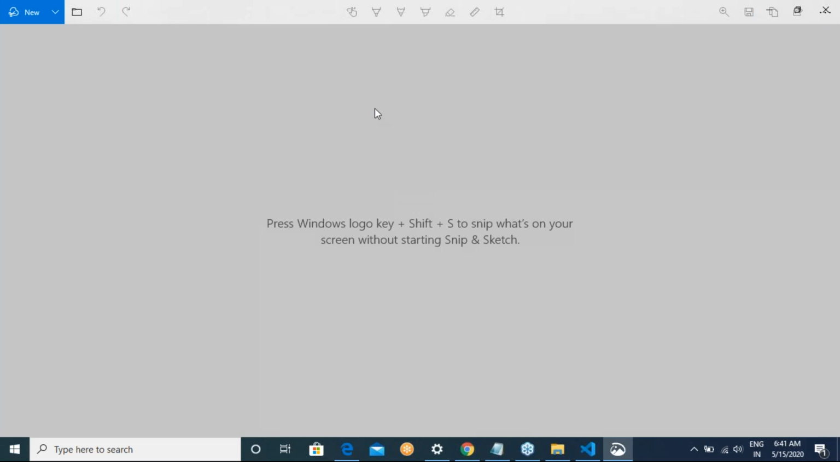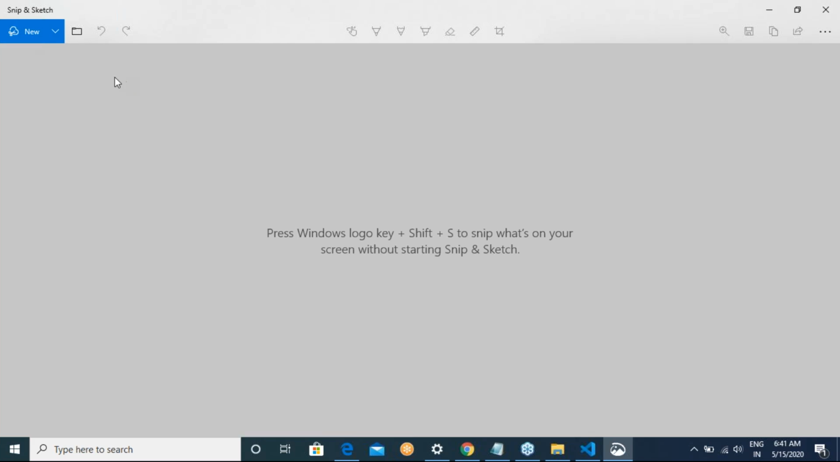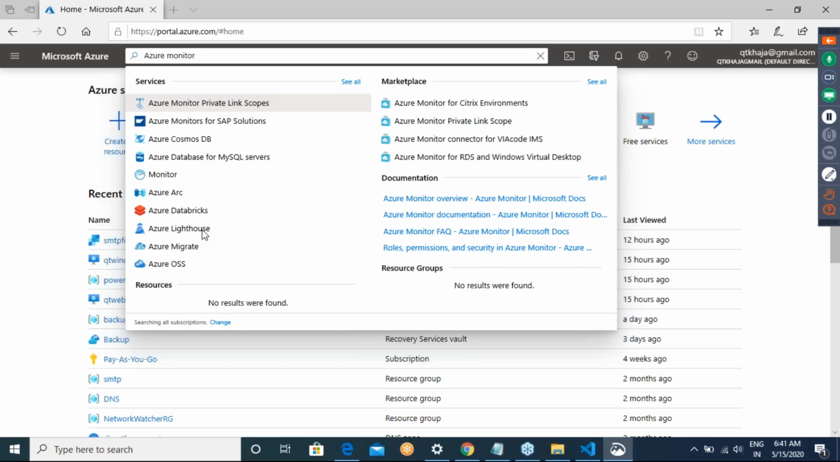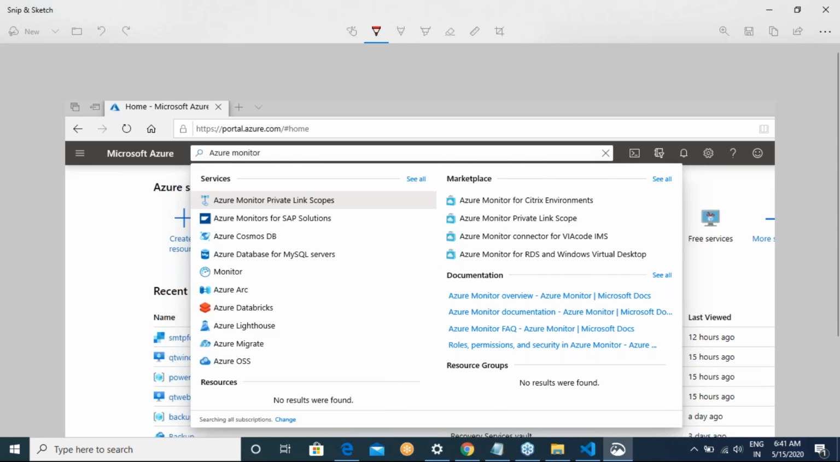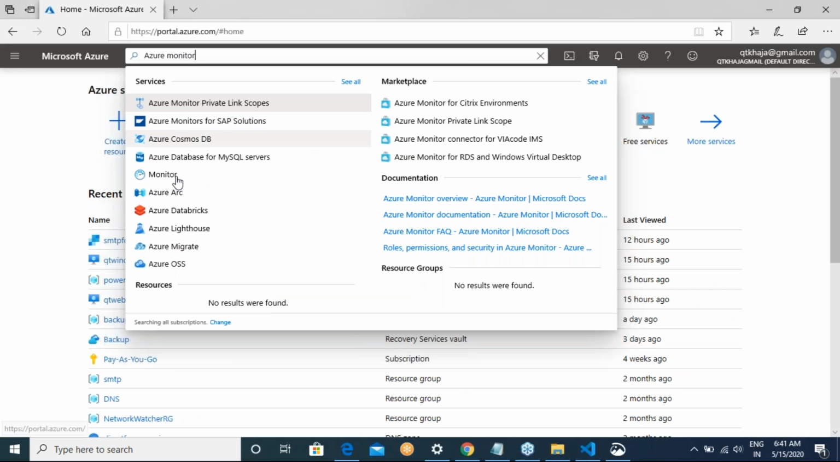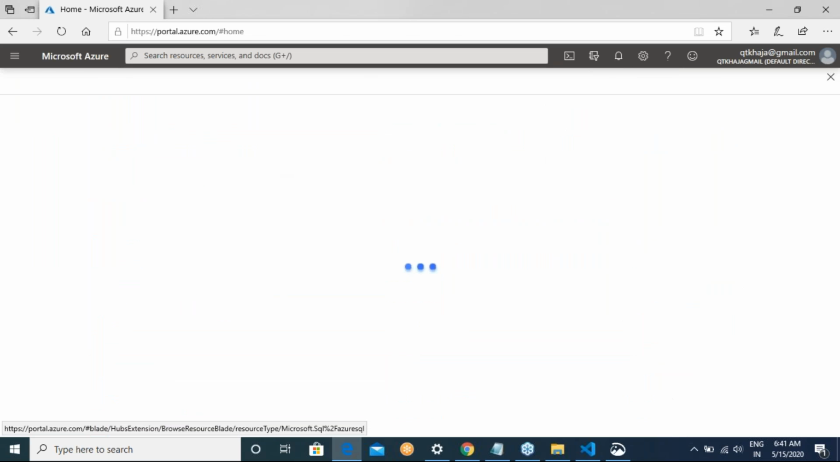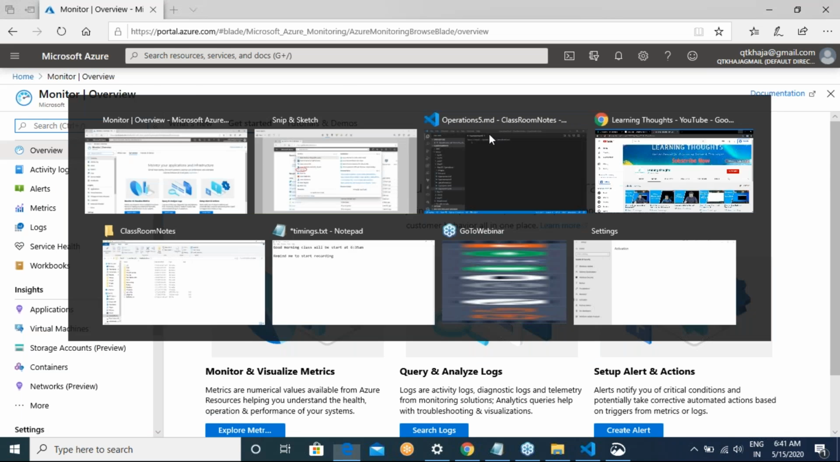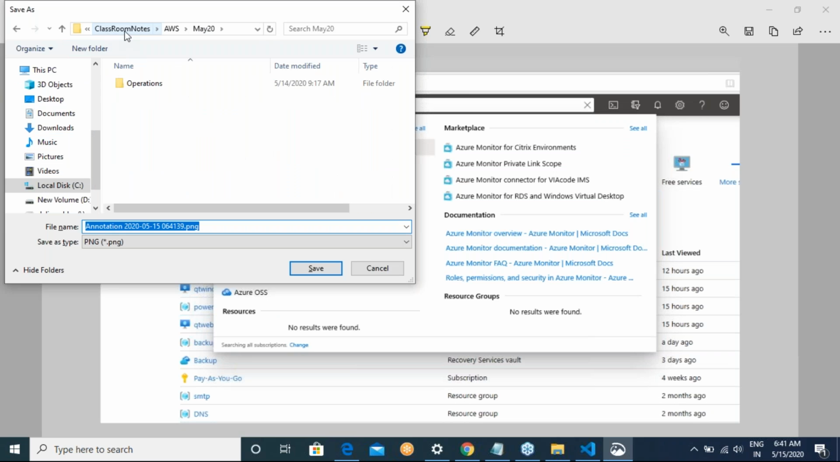Yesterday we were going to individual resources and then checking. So now what I'm asking you to do is directly type Azure Monitor and use this section. Okay. So please open that.